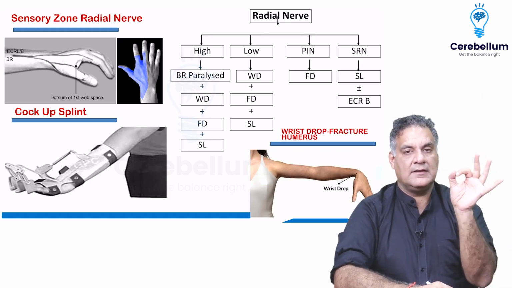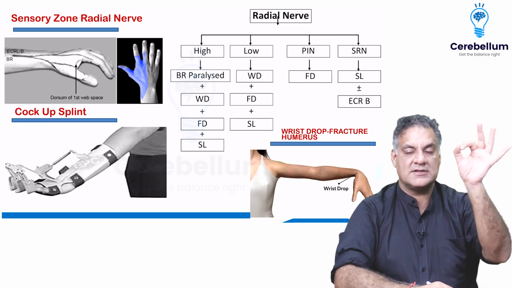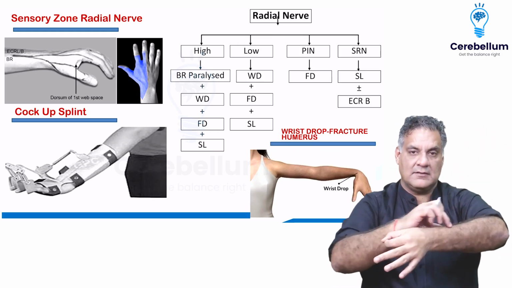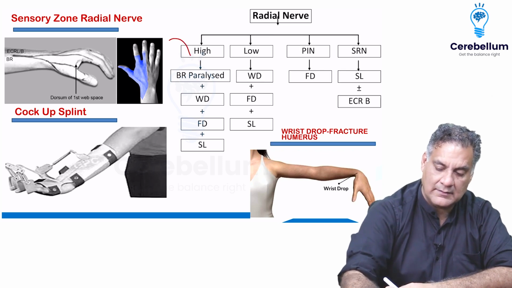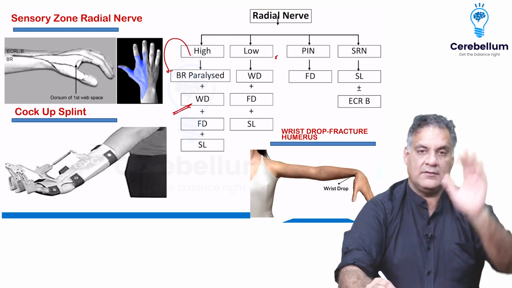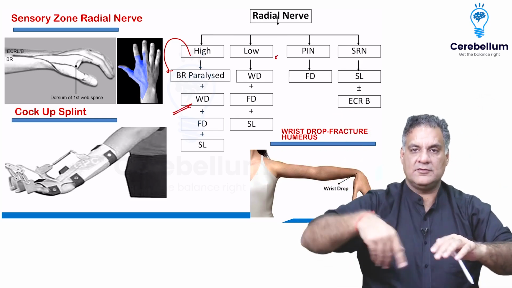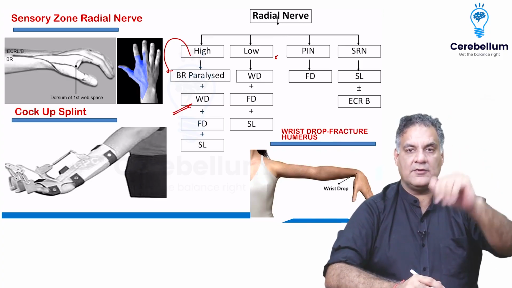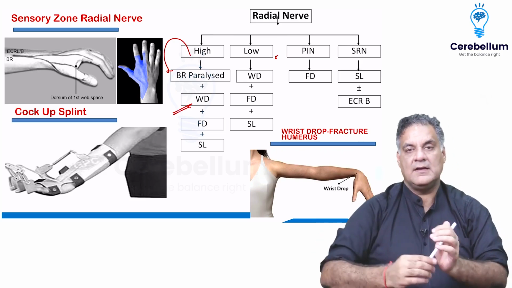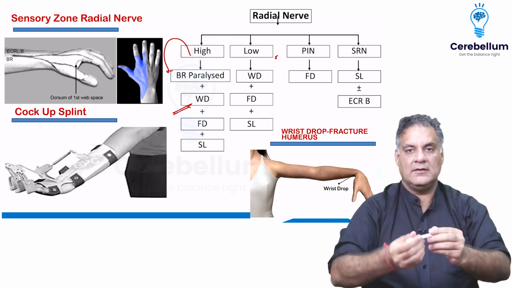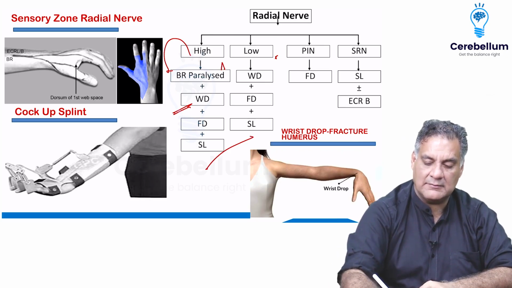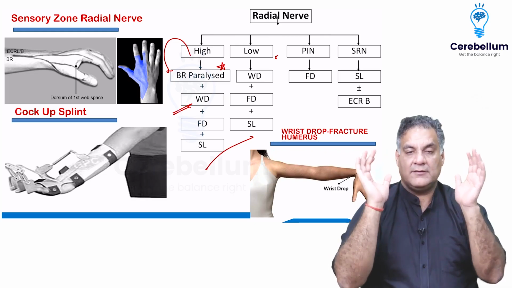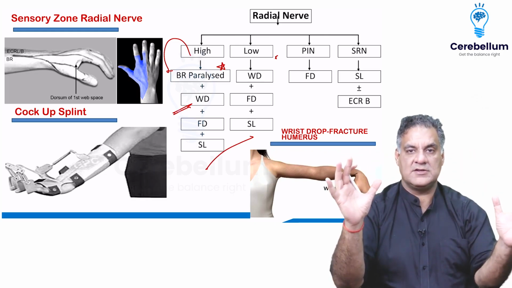Remember, the radial nerve is classified into high and low just on the basis of paralysis of a muscle called brachioradialis. So in high radial nerve palsy, brachioradialis is paralyzed. In low, it is not. In high, you have wrist drop. In low, you have wrist drop. In high, you have finger drop. In low, you have finger drop. In high, you have sensory loss. In low, you have sensory loss. So it's the same. Everything is same except for the brachioradialis paralysis, and that's why you have to understand it's more of a theoretical differentiation.